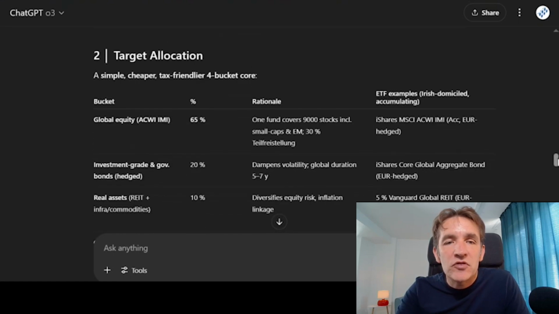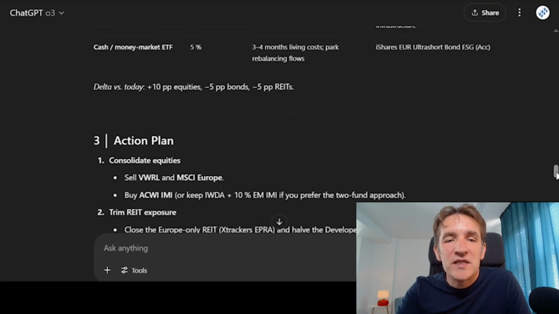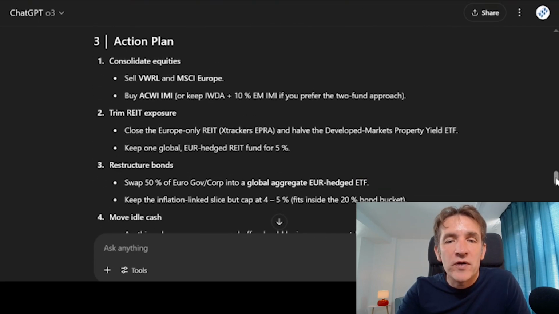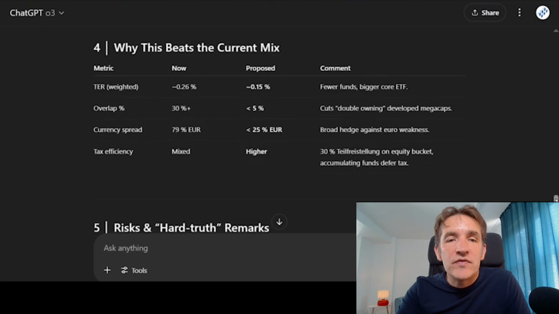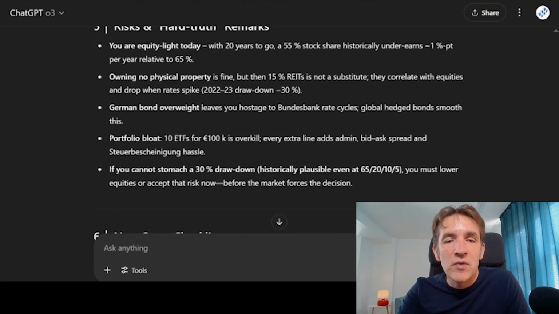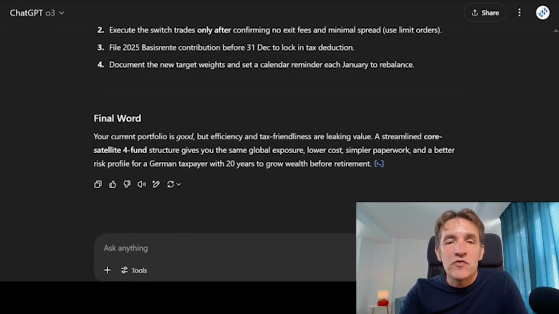Then it gives me a target allocation where it, for instance, also looks at tax-friendly solutions, which for me is very helpful because I'm not a native German person. So if it helps me with tax optimization, that's really helpful. And here I get a specific action plan of what I can do. Here it's saying why this alternative would beat my current allocation. It gives me some risks and hard truth remarks, some next steps that I can take, and here some final words.